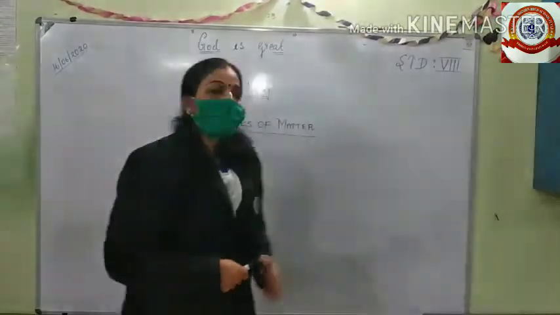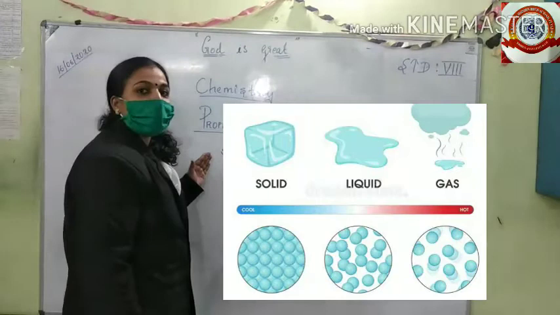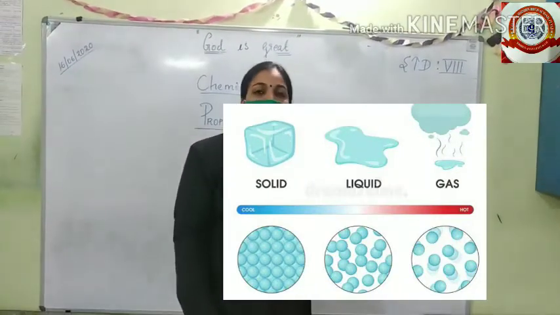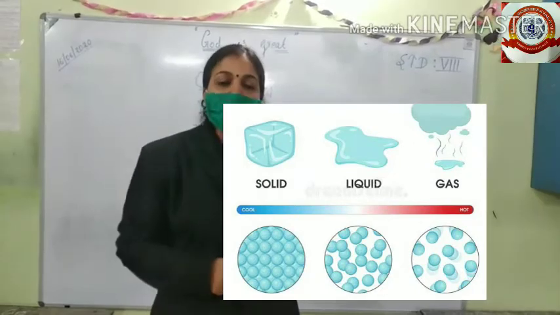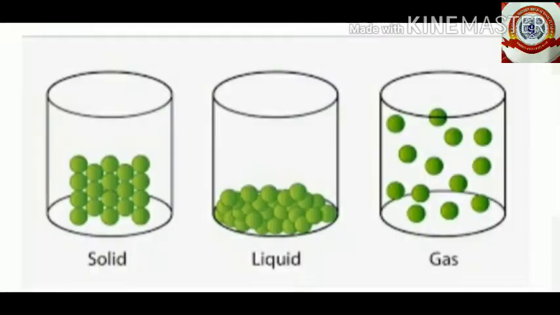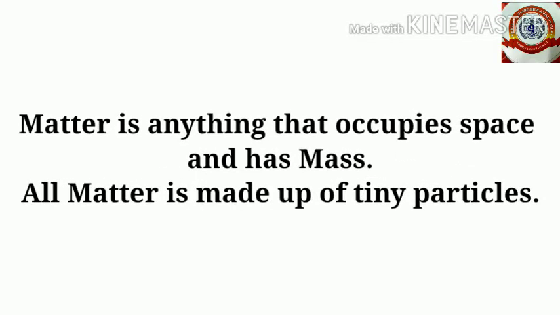For example, if you take water, it can exist in all three forms: ice, water, and water vapor. It's the same substance, water, that exists in all three forms of matter: solid, liquid, and sometimes gas. To answer this, you want to remember what matter is. Matter is anything that occupies space and has mass.